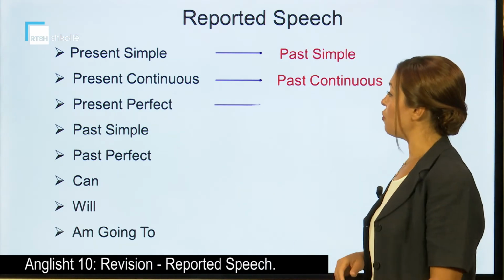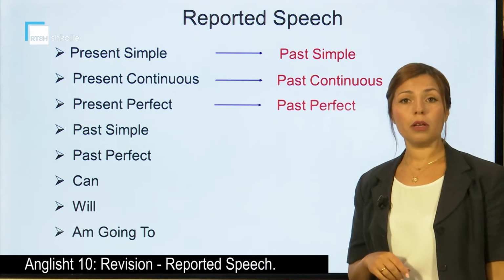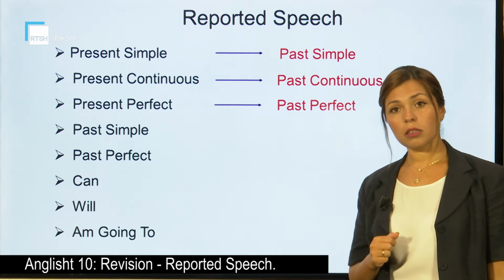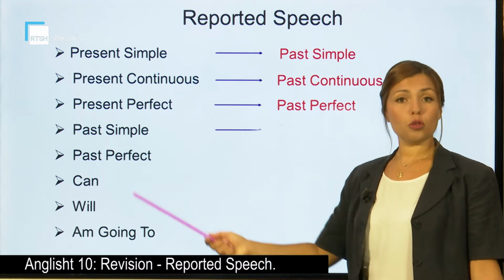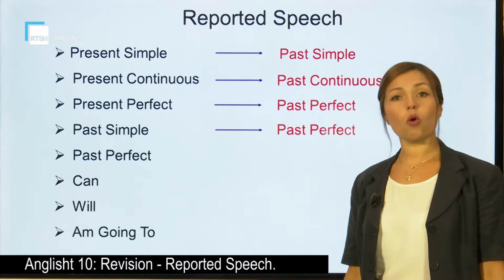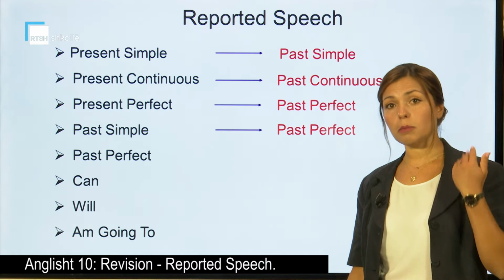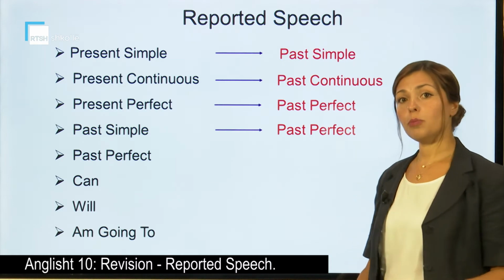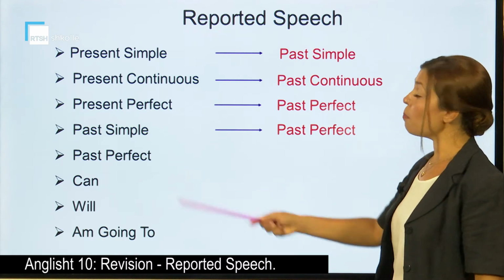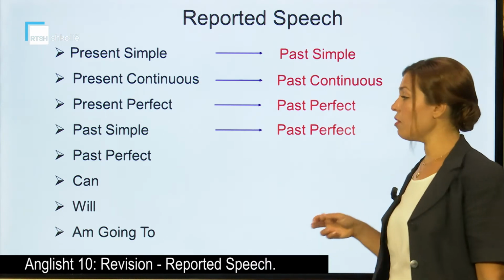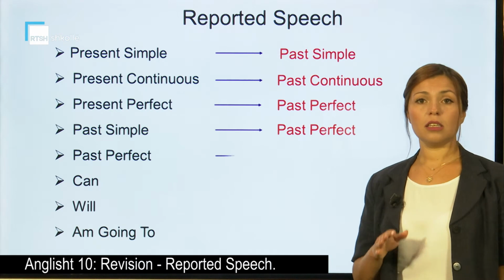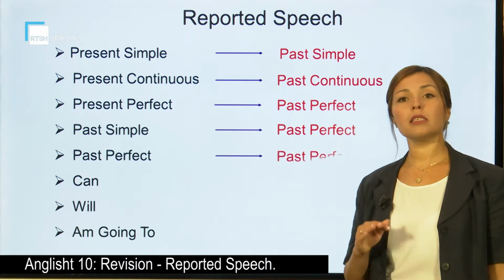The present perfect will become a past perfect. The past simple could be past simple, or we change it one tense back, as we said, past perfect. The past perfect, it's already in the past, so we're going to leave it as it is. So past perfect remains past perfect.